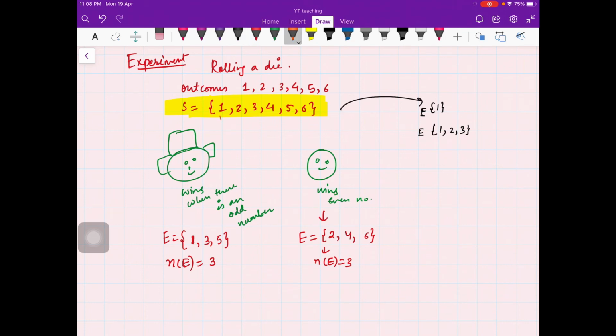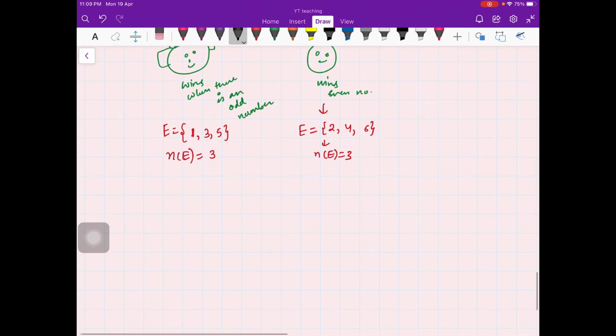Actually, if there are n elements in the set, for example here you have 6 elements in set S, then there are 2 raised to the power 6 possible events. You can put in all the combinations and permutations, and you'll get 2 raised to the power 6 events. Fine. Now let us move to the next experiment, experiment 3.